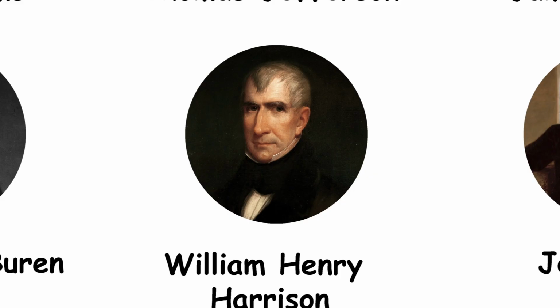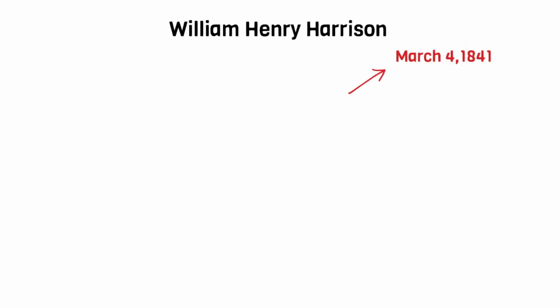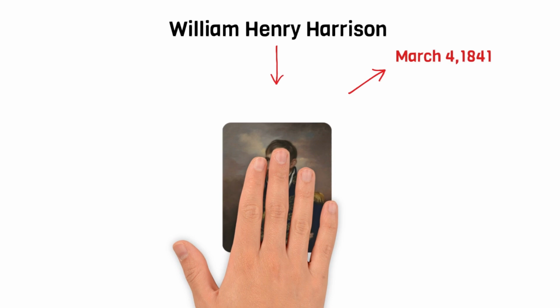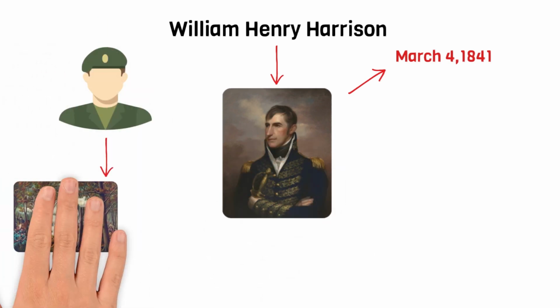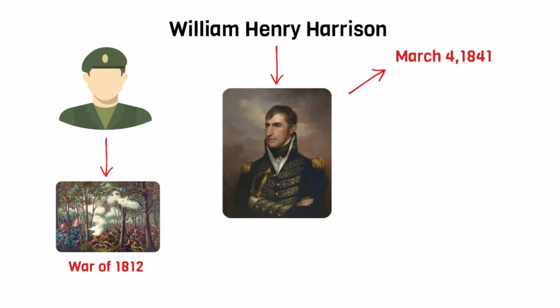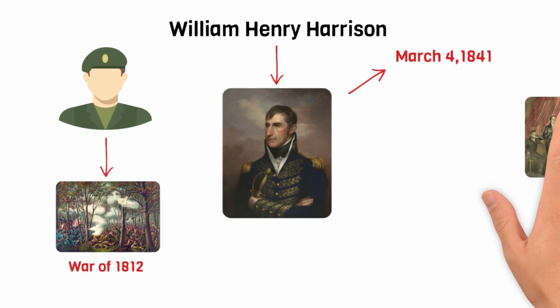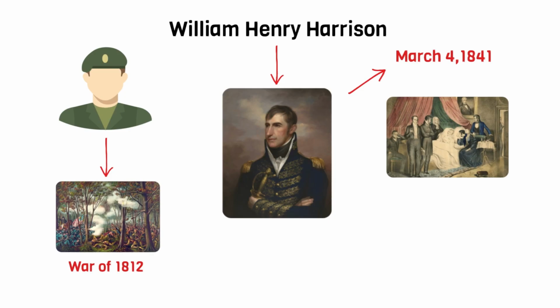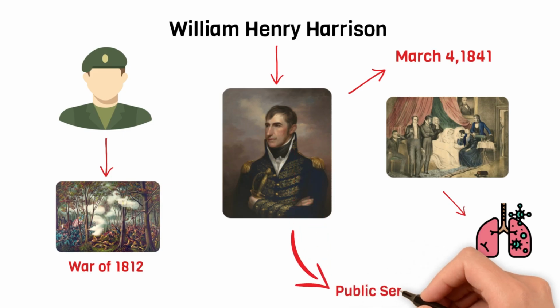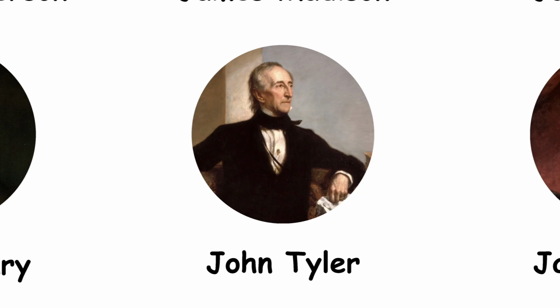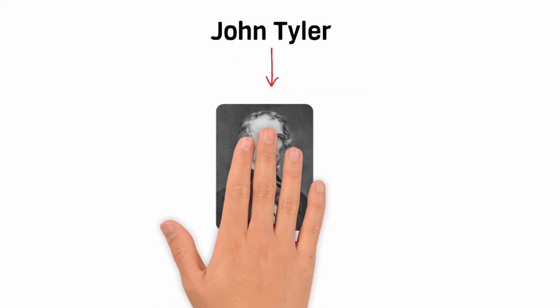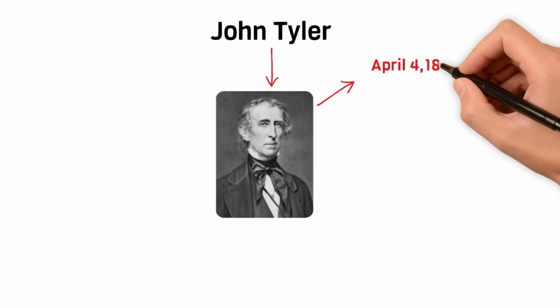William Henry Harrison. On March 4, 1841, he became the ninth president of the United States. Harrison was a military hero, known for his role in the War of 1812 and his victory at the Battle of Tippecanoe. He was the first president to die in office, serving only 31 days before succumbing to pneumonia. Despite his short presidency, Harrison is remembered for his dedication to public service and his contributions to the country's early history.